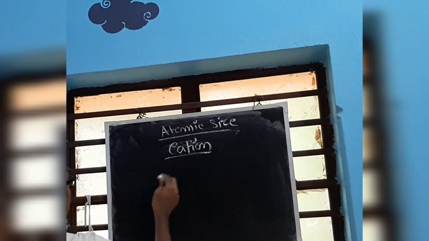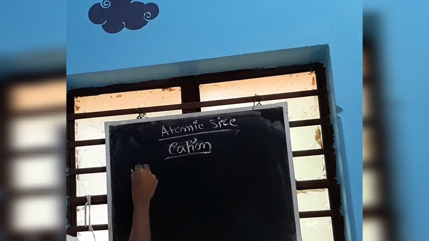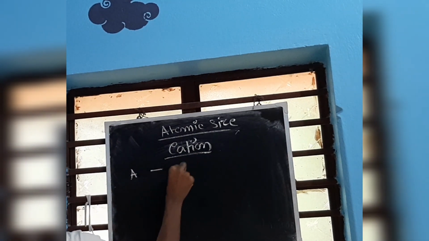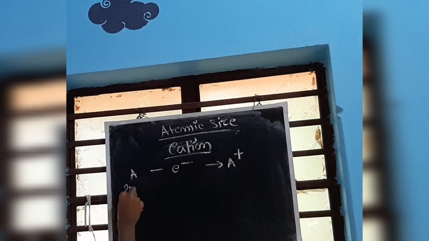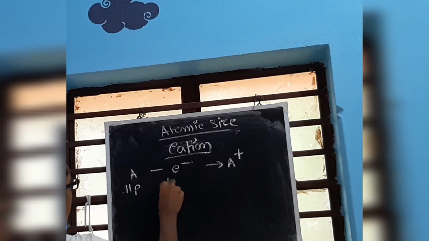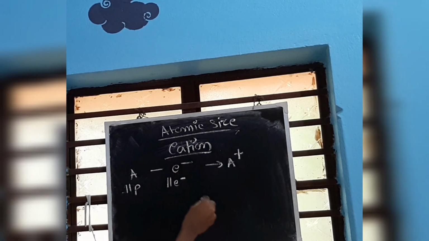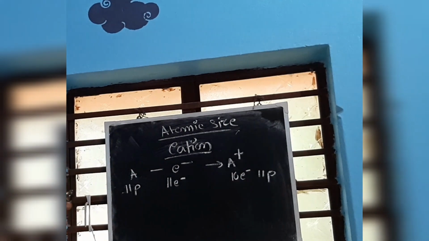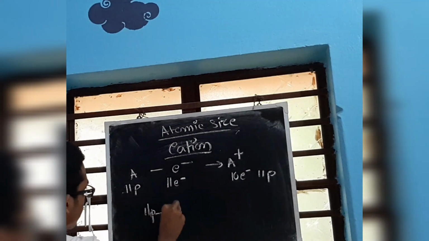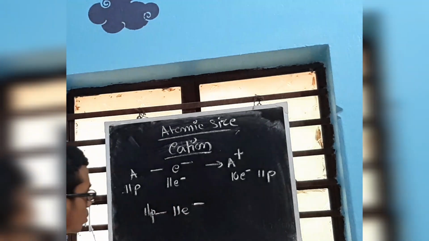Now check, in case of cation, let us take an element A which has lost 1 electron to form 1 positive charge. It has 11 protons, it has 11 electrons in total. Now it has got 10 electrons and 11 protons. Now see, 11 protons attracting 11 electrons, this you already know.